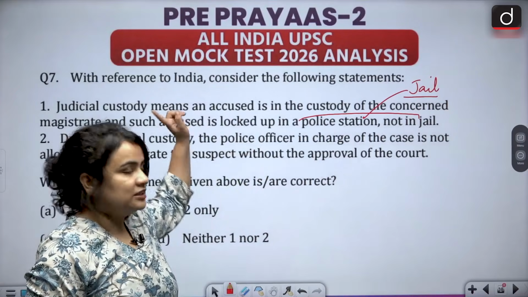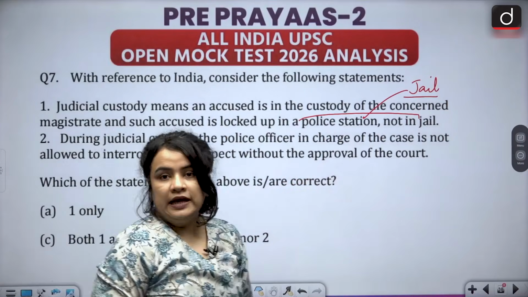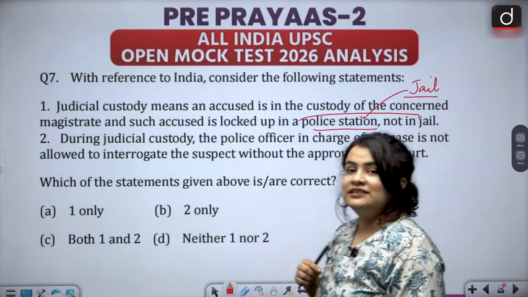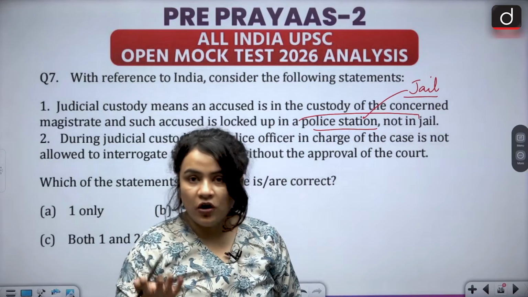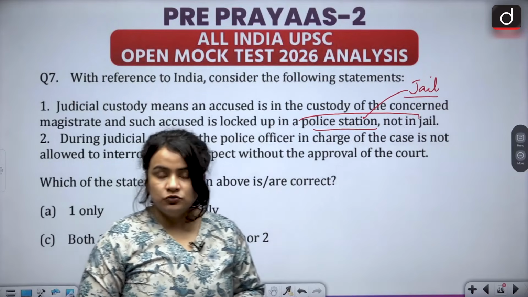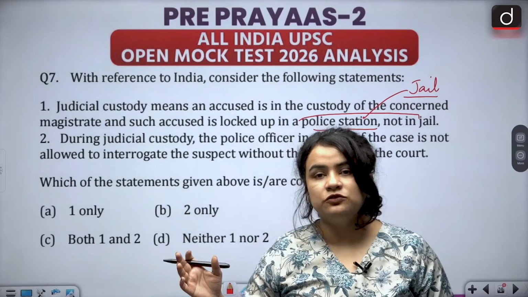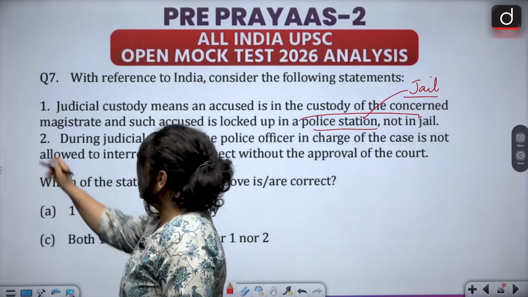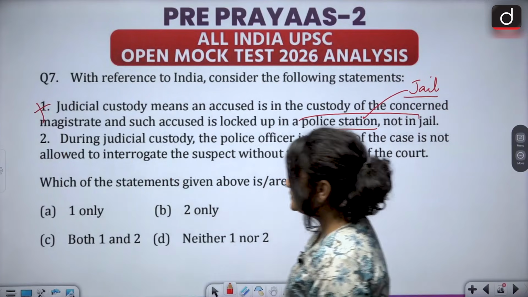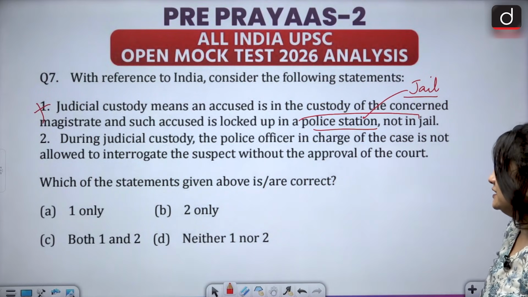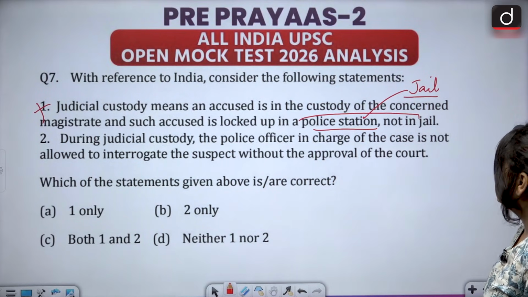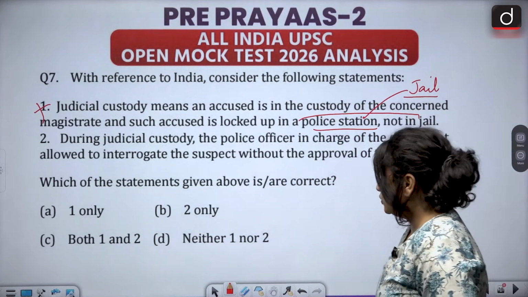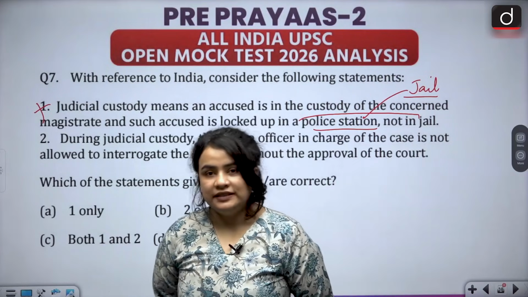The way to remember is J for judicial custody and J for jail. If the accused is locked up in a police station, that means he's under police custody. Or rather, the better way to put it, if the accused is under police custody, he or she is going to be locked up in a police station, not a jail. So this statement is incorrect. Second, during judicial custody, the police officer in charge of the case is not allowed to interrogate the suspect without the approval of the court. So again, this is correct.